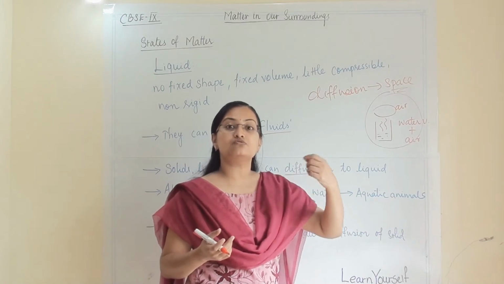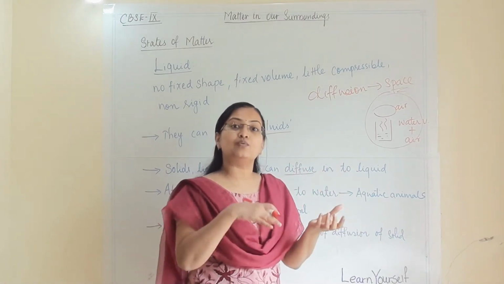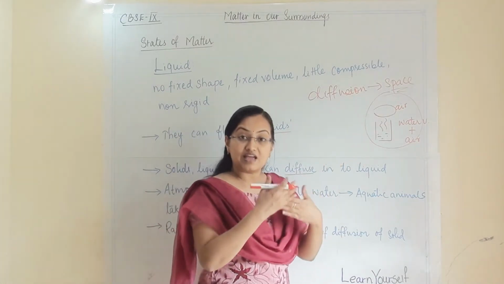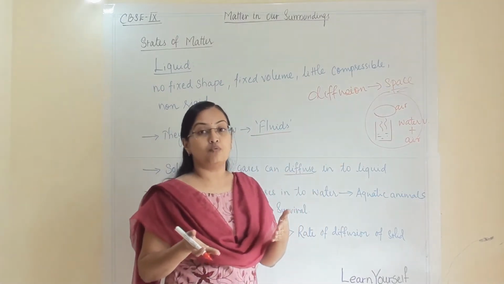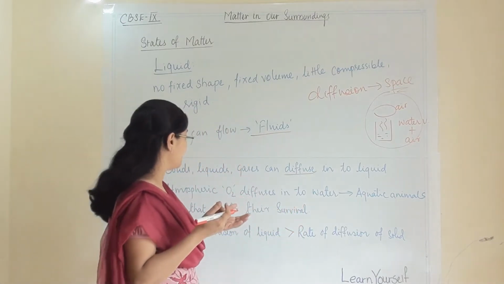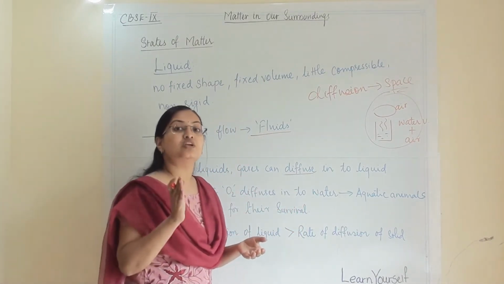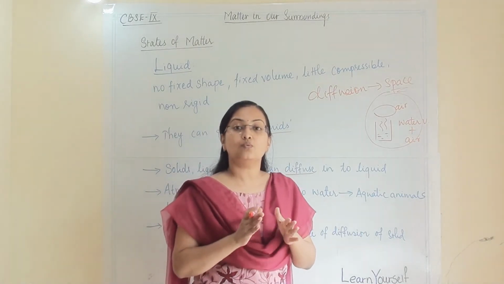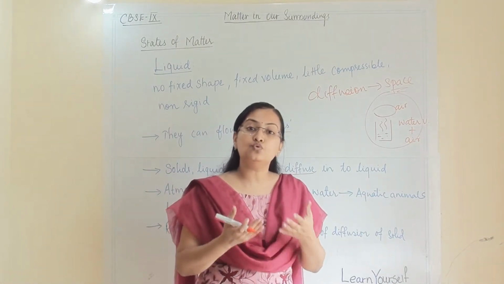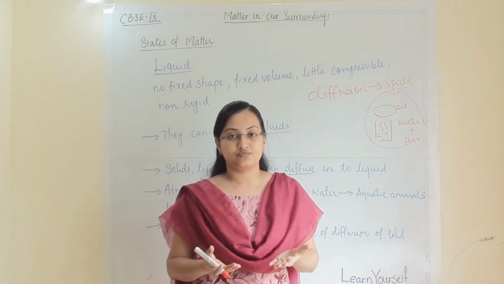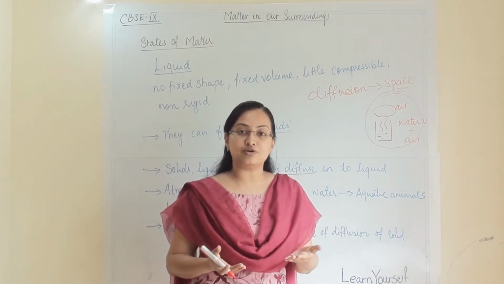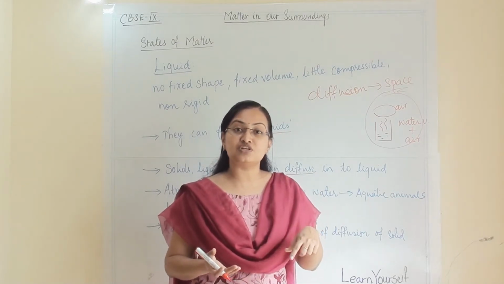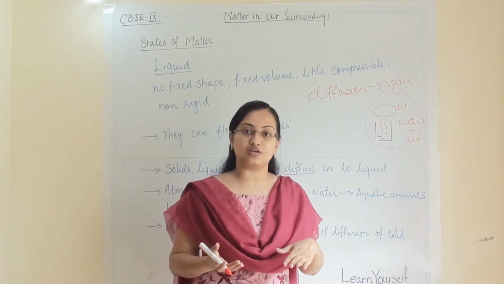You can dissolve solid into liquid, one liquid can mix into another liquid, and gas can diffuse into water. What is an example of that? Atmospheric oxygen can dissolve into water. This is the reason why aquatic animals survive underwater. Which oxygen are they using for breathing? The dissolved oxygen. And how has that oxygen been dissolved into the water? From the atmosphere.